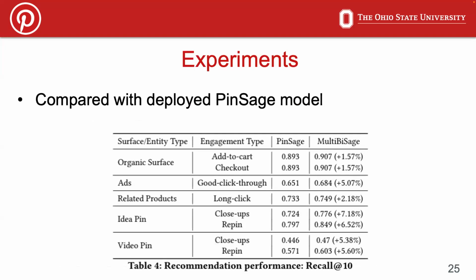Next, we compare our proposed model against the deployed version of Pinsage on the recall at 10 metric. At Pinterest, there are multiple surfaces where the main homepage is called the organic surface, and there are pages dedicated to ads, products, ideas, and video pins. A user can have different interactions with these entities or surfaces. From the table, we see that multi-bisect consistently outperforms Pinsage on all the surfaces and achieves the highest improvement in ads, idea, and video pin surfaces.